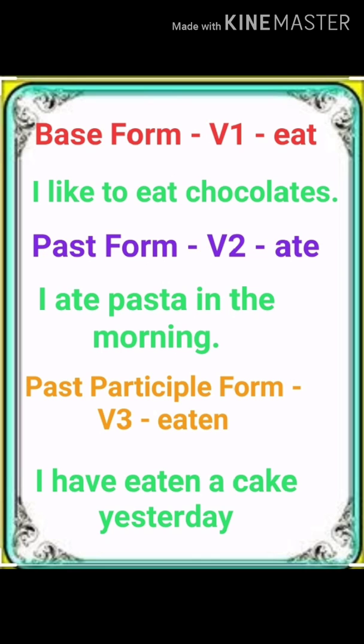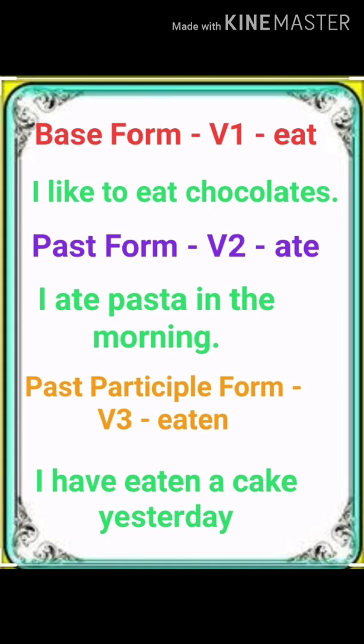So students, as I told you, we will discuss about 3 forms of the verb. First one is base form. We call it V1 also, or first form of the verb also. Then past form, that is V2 or second form of the verb. Then past participle form, that is V3 and third form of the verb. Now let's discuss an example.